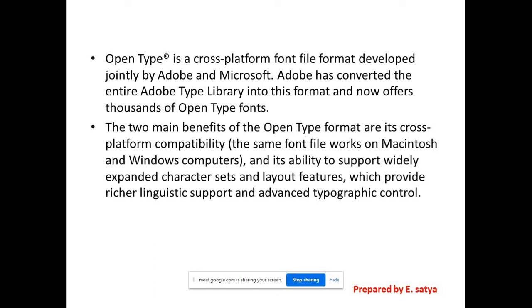That is right. Because this is developed by Adobe and Microsoft, we use OpenType on both Windows and Macintosh computers. The second benefit is the ability to support widely expanded character sets and layout features, which provide richer linguistic support and advanced typographic control. So that is the reason mostly all computers use these OpenType fonts, right? It supports Mac and Windows computers, and provides richer linguistic support and advanced typographic control.